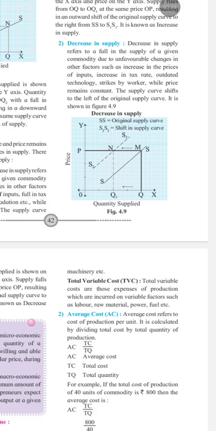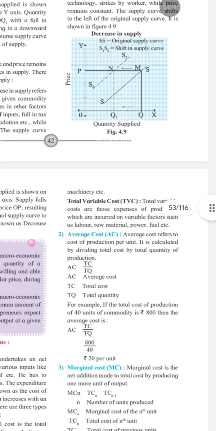Decrease in supply means less quantity is supplied at the same price. It occurs due to unfavorable factors such as increase in production costs, higher taxes, scarcity of raw materials, natural calamities, कुछ भी हो सकता है. So in this case, the supply curve shifts to the left hand side.